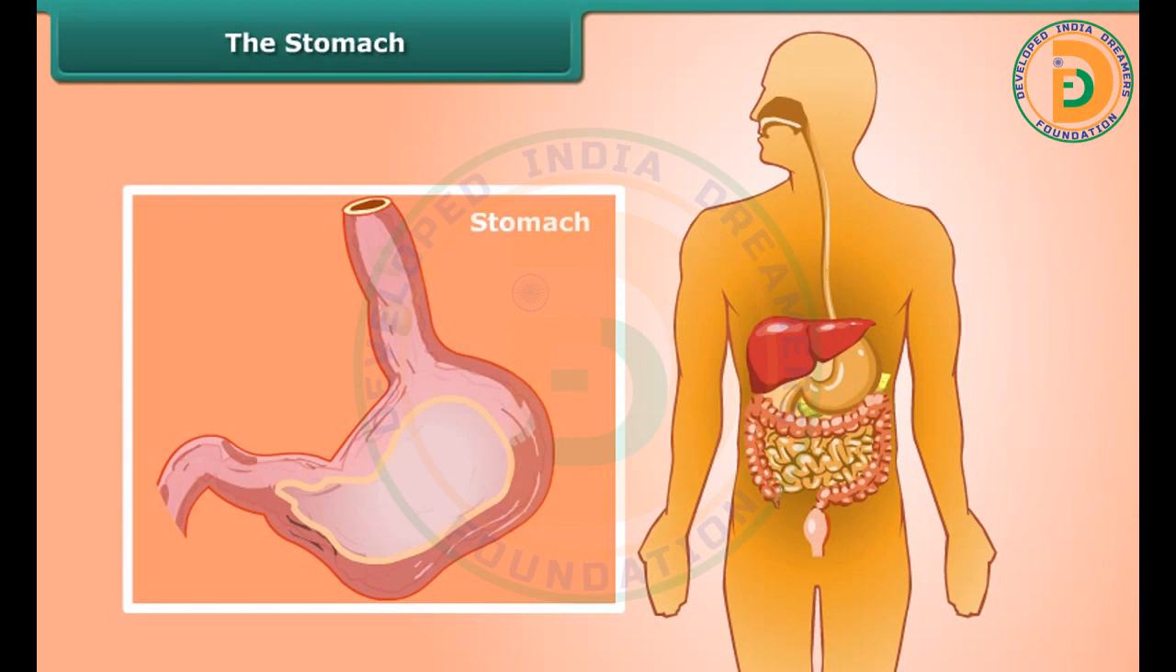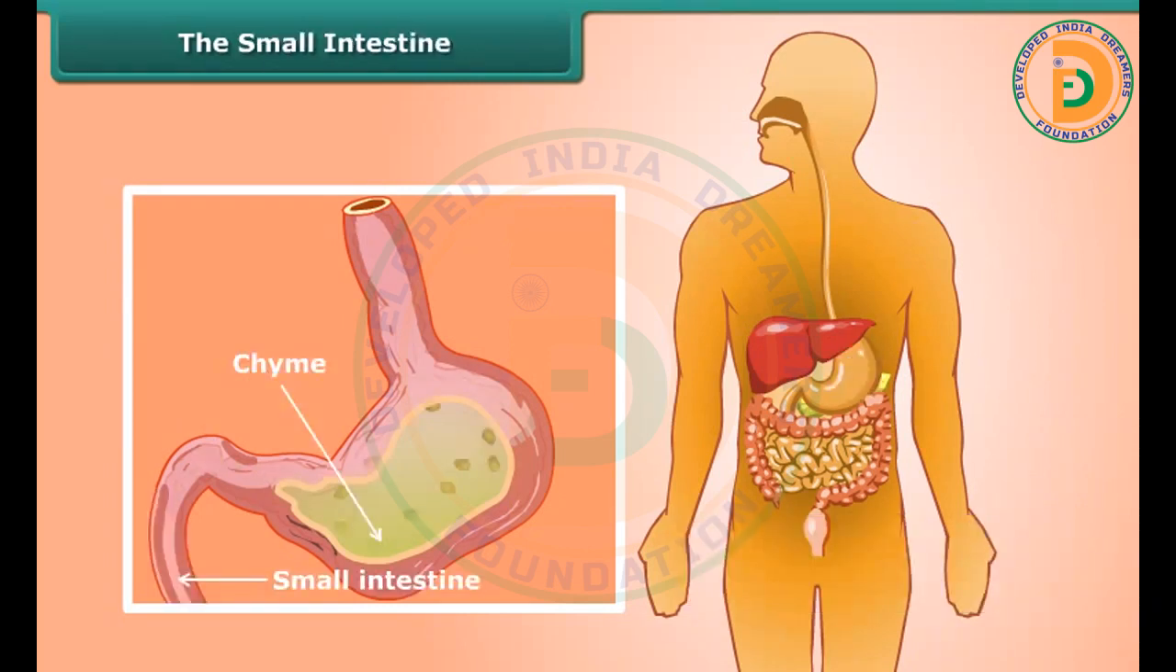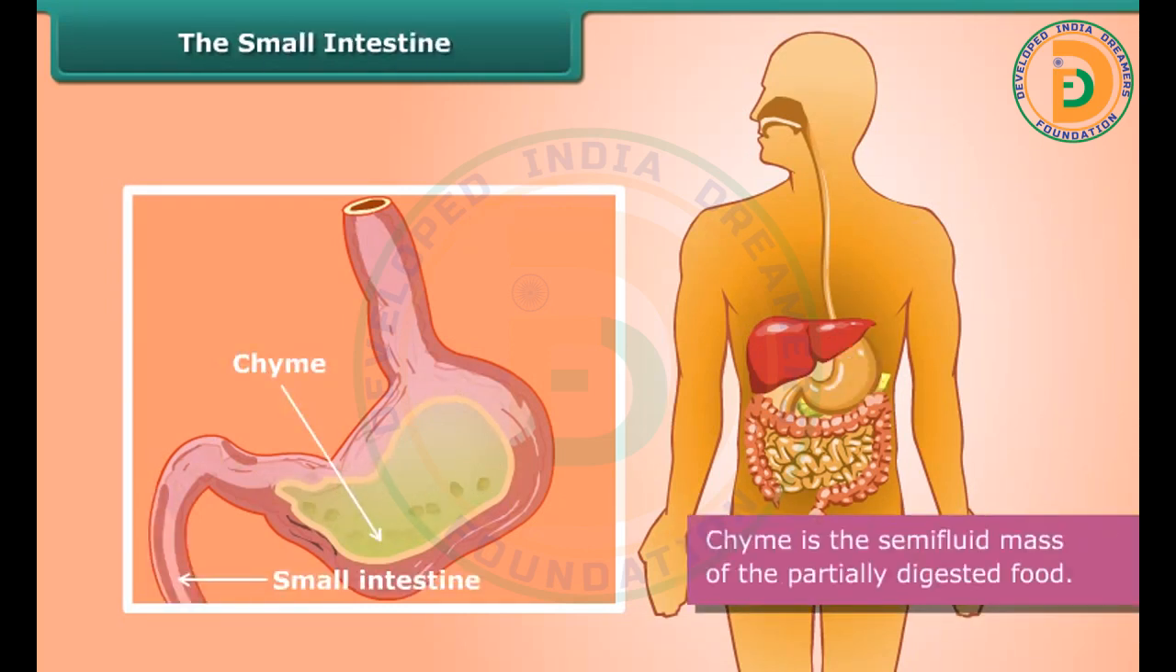Inside the stomach, food is churned and mixed with digestive juices, including hydrochloric acid. These chemicals break down the proteins into simpler substances. A lining of mucus protects our stomach from acids. After about 4 hours in the stomach, food changes to chyme and moves into the small intestine.